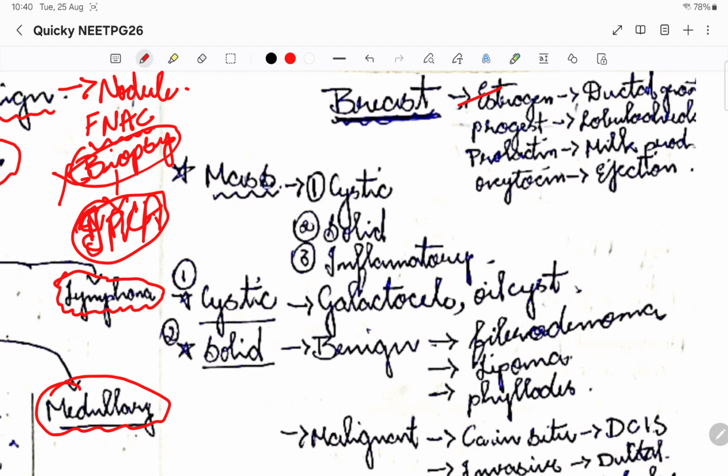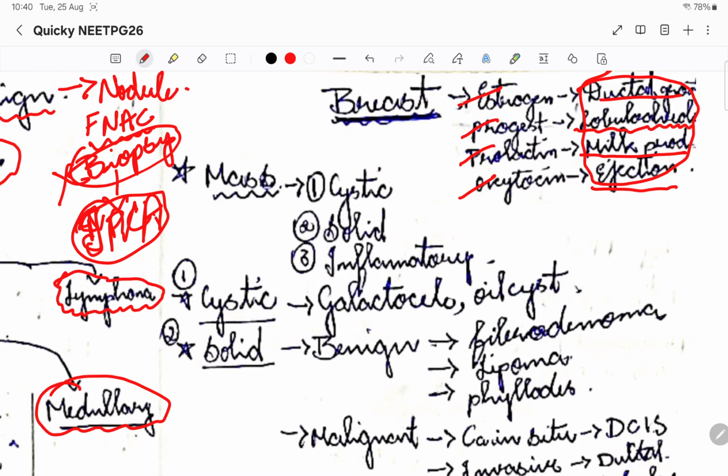So estrogen will cause the ductal growth, okay? Progesterone will cause the lobular alveolar growth, okay? Then prolactin, we learned it, right? Milk production will happen, whereas oxytocin will cause it to eject, okay? So these are the four hormones that act on the breast, and it is very important to know this, okay?